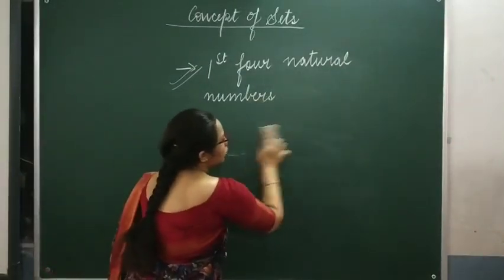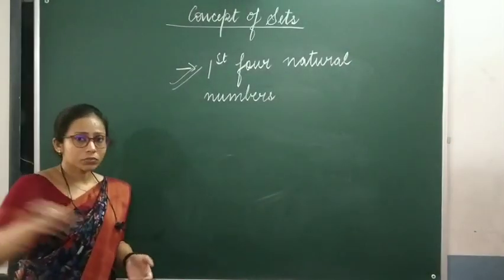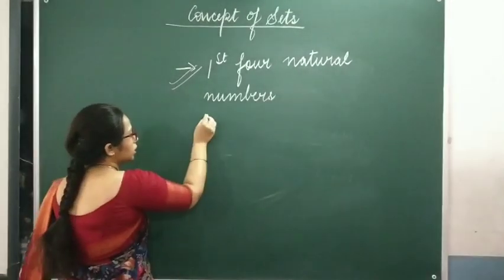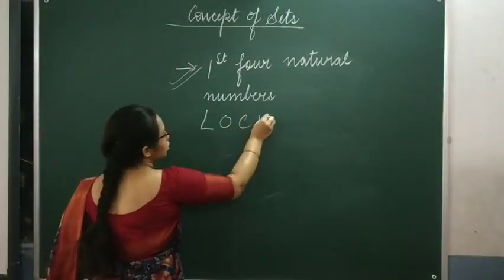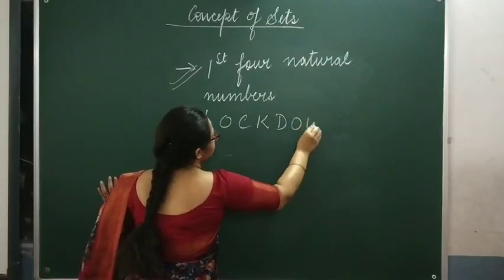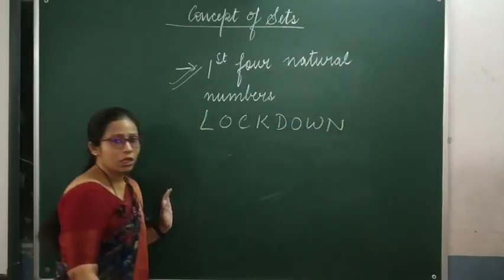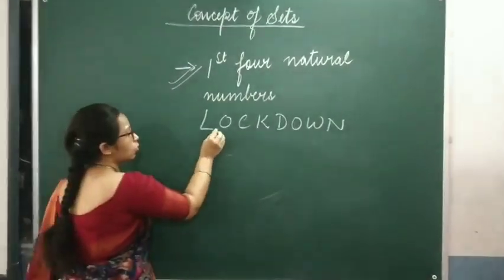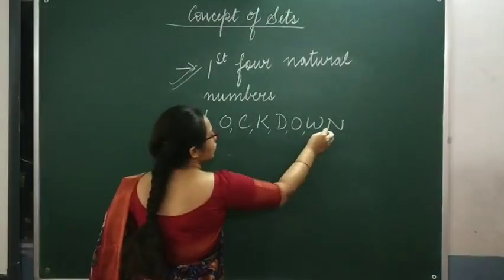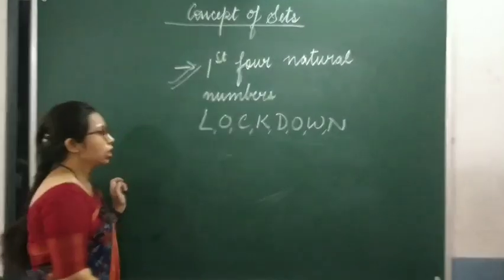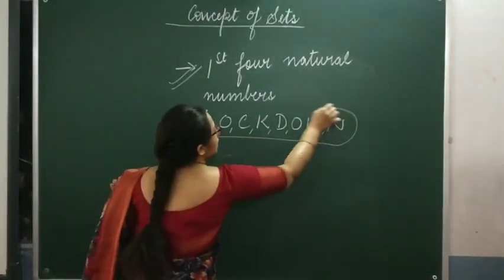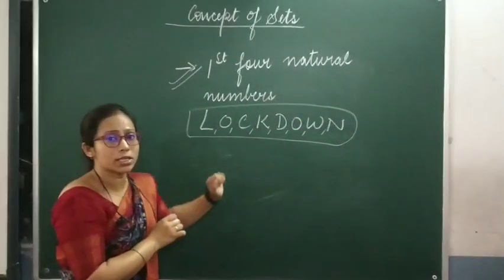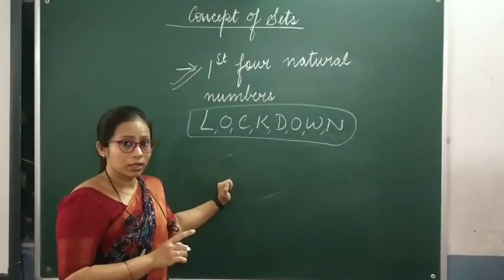Now, one more example I would like to give you. If you write down lockdown, if you make a set of the letters of the word lockdown, why?